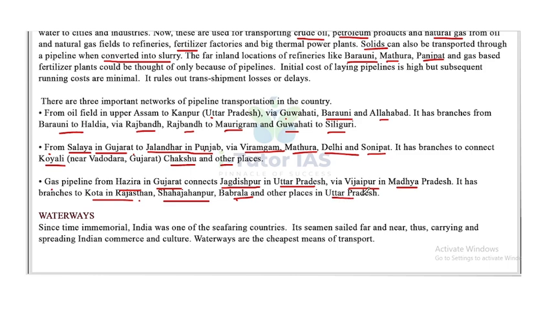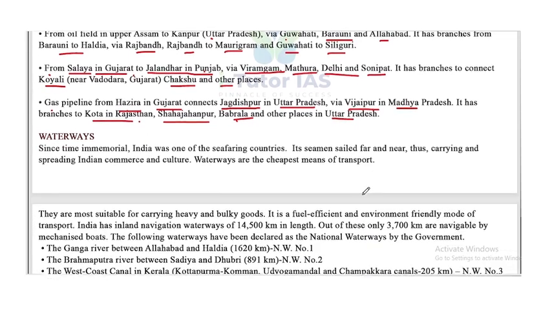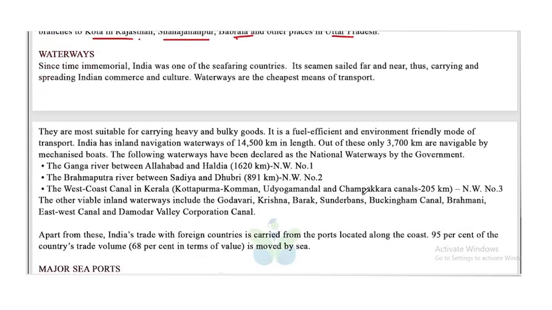Now, waterways. Since time immemorial, India was one of the seafaring countries. Its seamen sailed far and near, thus carrying and spreading Indian commerce and culture. Waterways are the cheapest mode of transport. They are most suitable for carrying heavy and bulky goods. It is a fuel efficient and environment friendly mode of transport.